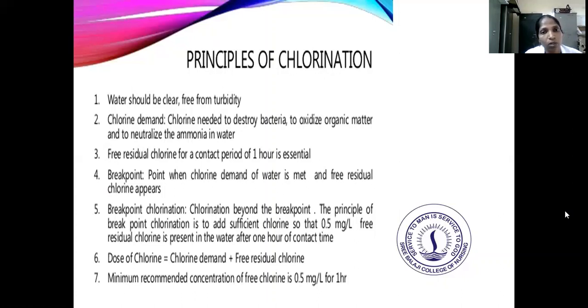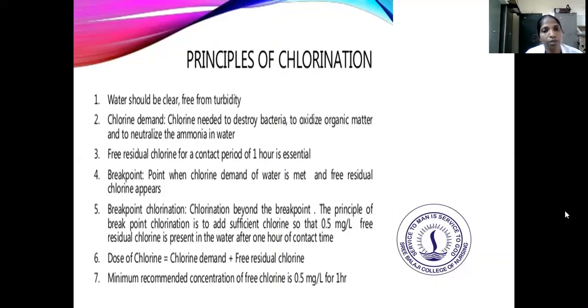The principles of chlorination: water should be clear and free from turbidity. Chlorine demand is the chlorine needed to destroy bacteria, oxidize organic matter and neutralize ammonia in water. Free residual chlorine for a contact period of 1 hour is essential.